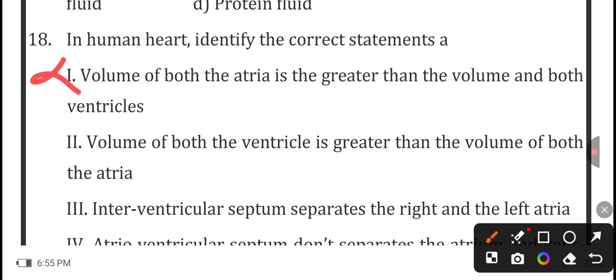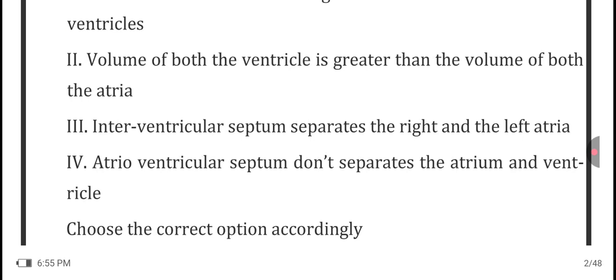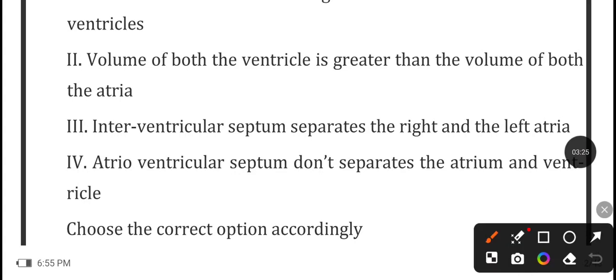This is the correct statement. Now the next option is, interventricular septum separates the right and left ventricle, right and left atria. So interventricular septum does not separate the atria, it separates the right and the left ventricle. So this is also the incorrect statement.